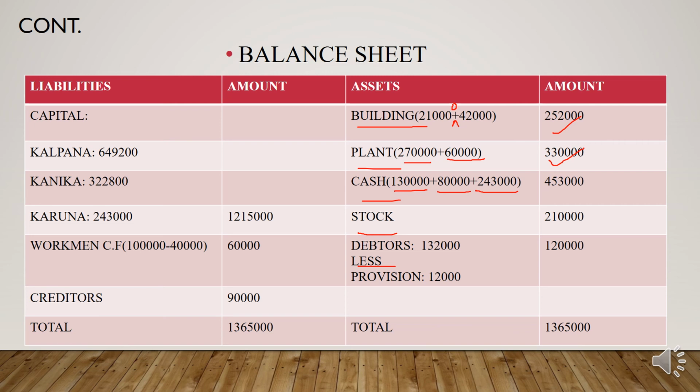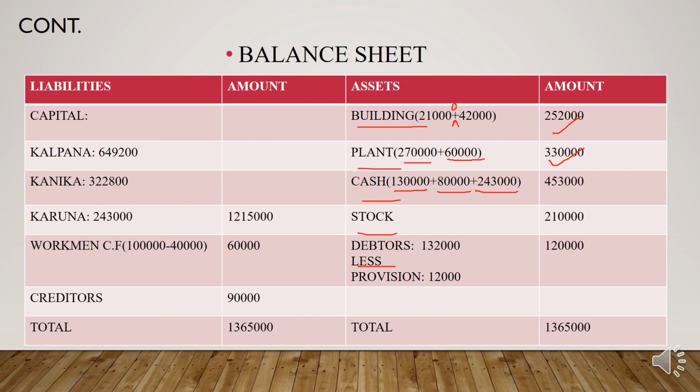Okay, you need to add all these amounts and you will get the new cash amount, that is 4,53,000. And for the stock, there is no adjustment relating to stock, so you can write the amount as it is, that is 2,10,000. And debtors, just write it as it is.